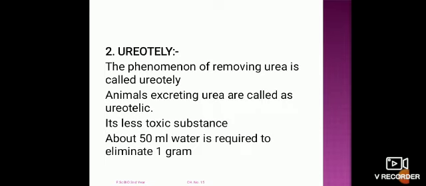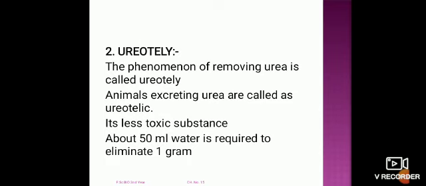In another case, ureotelic, the phenomenon of removing urea is called ureotely. Animals which excrete urea are called ureotelic, and they include mammals, most amphibians, some bony fishes, and sharks.